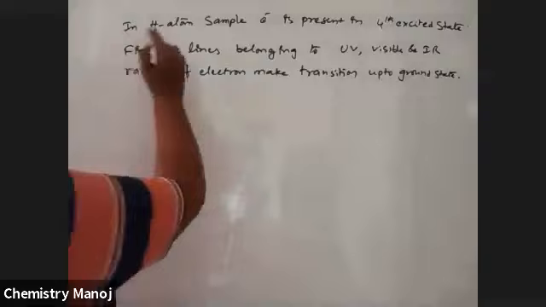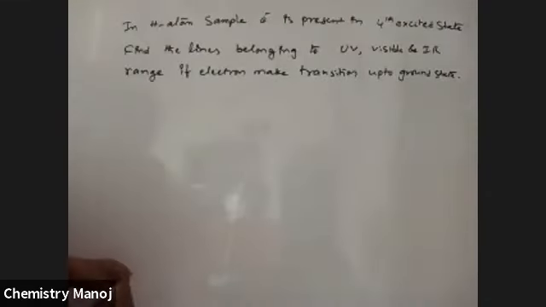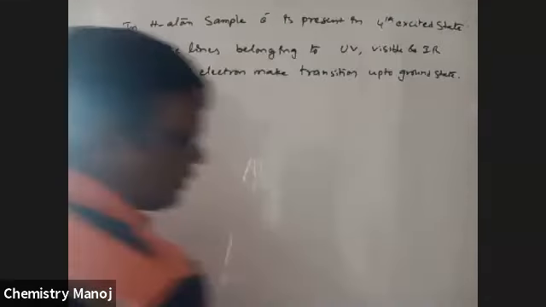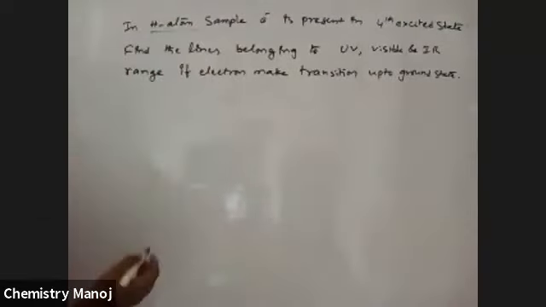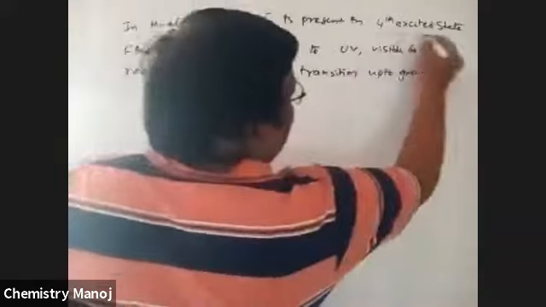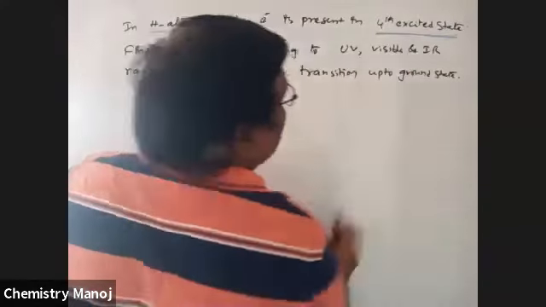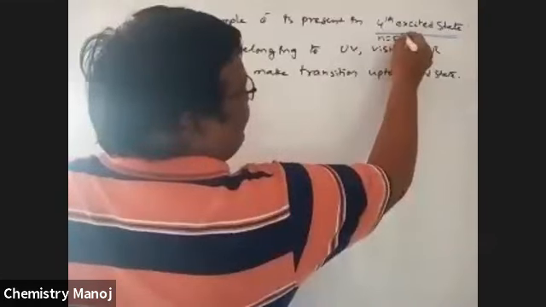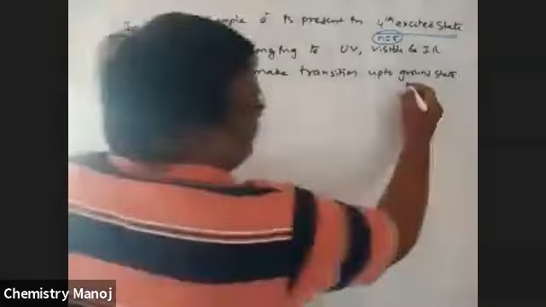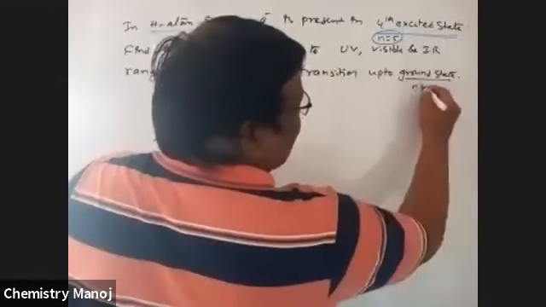So for the hydrogen atom, what is the meaning of fourth excited state? Fourth excited state means N is equal to 5, the fifth orbit. The electron is coming from the fifth orbit down to the ground state. Ground state means N is equal to 1.